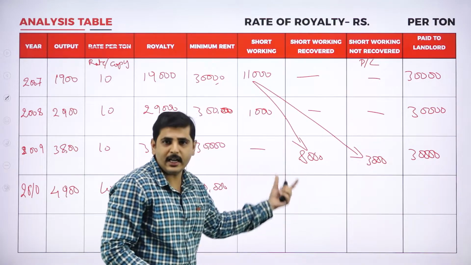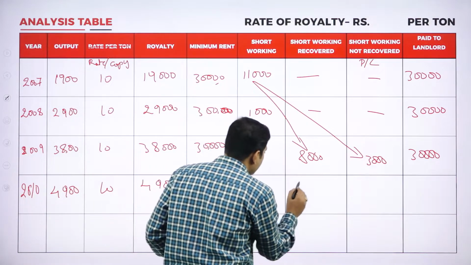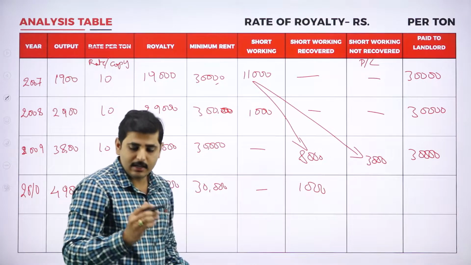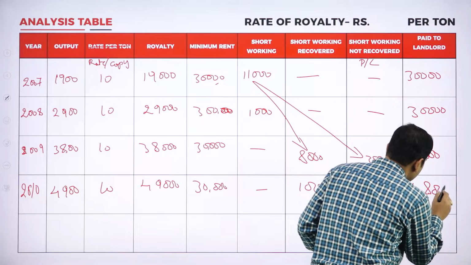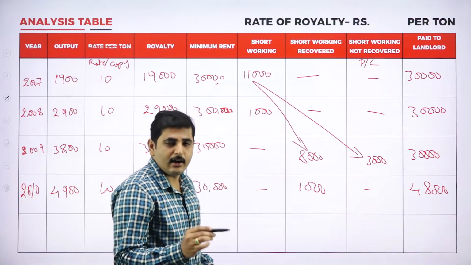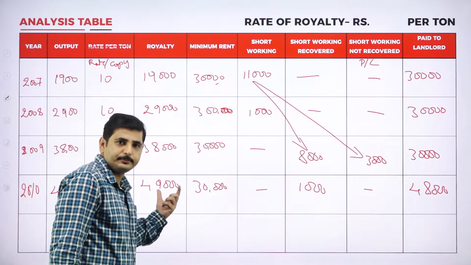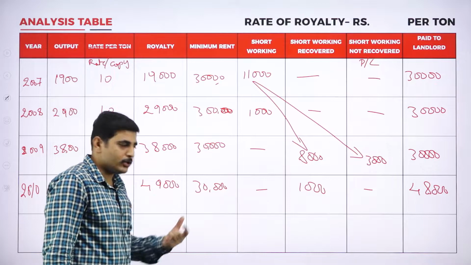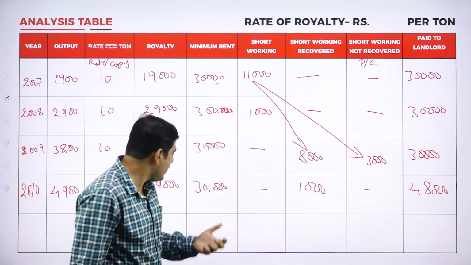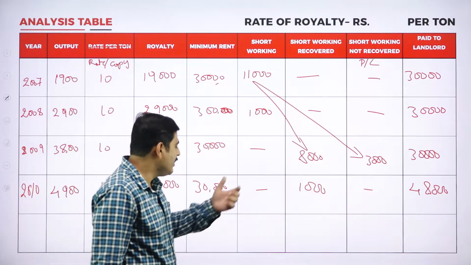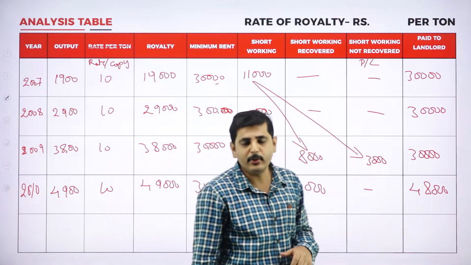Again coming to the third year, we can recover because we are having excess royalty. Out of 49,000 we could recover 1,000 rupees. Remaining amount should be payable to the author. So 49,000 minus 1,000 is 48,000, which should be payable to the landlord or author. Again explaining here, total production is 49,000 and minimum rent is 30,000, so we can recover up to the extent of 19,000 because excess production is there up to 19,000. But short working was only 1,000. After recovering the short working, the remaining amount should be payable to the author.